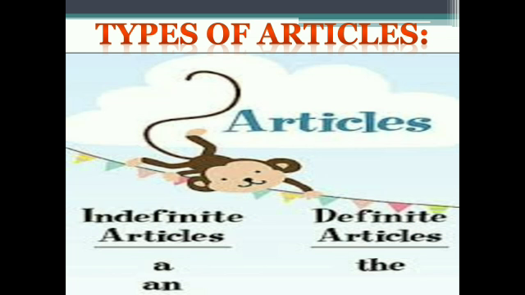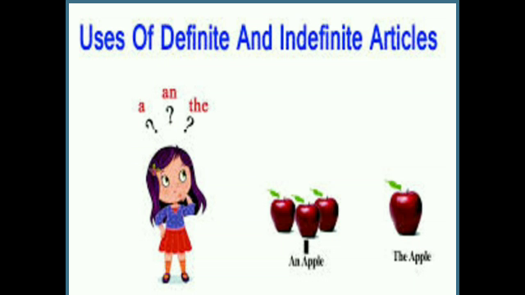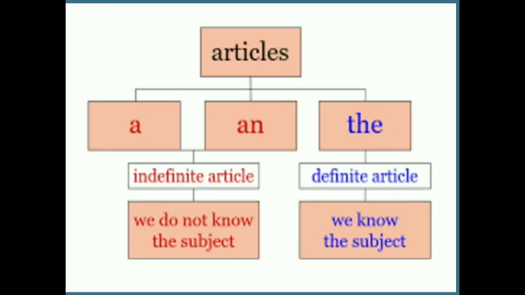Now we will discuss the types of articles. Articles also have types. What are the types? Indefinite articles and definite article. So there are two types. Indefinite, as the name suggests, means they are not definite about anything, and a definite article is when we talk about anything specific, anything definite. Now, uses of definite and indefinite articles, how we can use them. As you know, articles are divided into two categories, indefinite article and definite article.